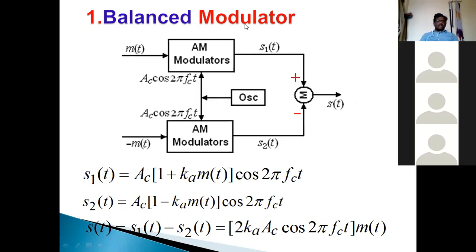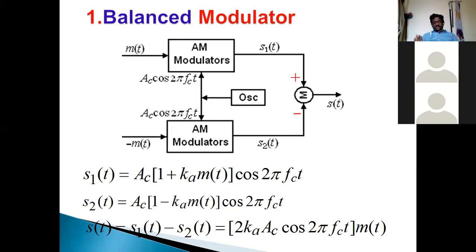So in the balanced modulator, our aim is to suppress the carrier component. How do we suppress it? Whenever any 2 AM modulators are arranged in balanced configuration, automatically the carrier signal is suppressed. Once again, I am not eliminating or deleting the carrier component, just suppressing it.